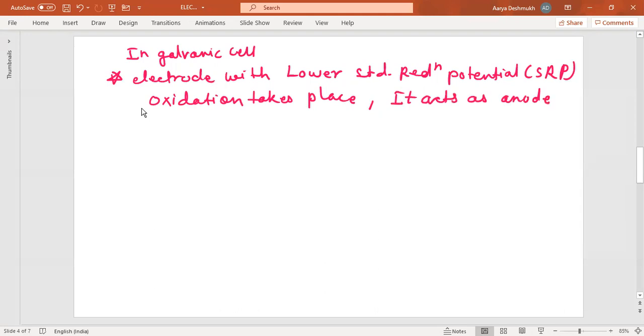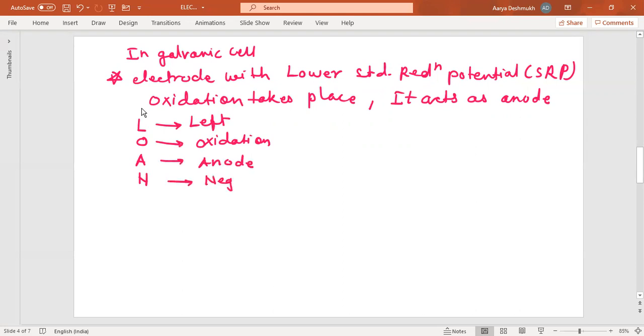You can remember this in short as LOAN. L stands for left, because we always represent the anode on the left-hand side. O means oxidation. A stands for anode, and N stands for negative. So just remember this, LOAN.